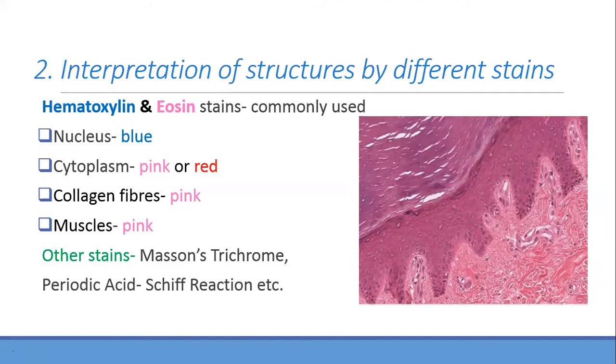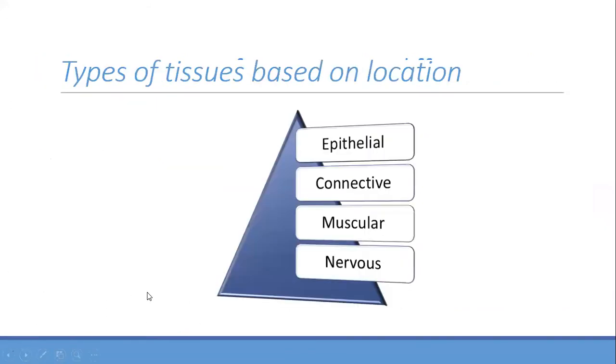Just know the other stains. If someone says it's Masson's trichrome, it's another stain, not hematoxylin and eosin. If you see this photo, how does it look? Basically two colors. You will say blue, but it's not just blue; you should say it's hematoxylin stained. And what is the pink? It is eosin stained. You understand now? These are the two colors which you are seeing. When you use the other, Masson's trichrome, you will see green and other colors also. Understand? Now clear? Let's go.